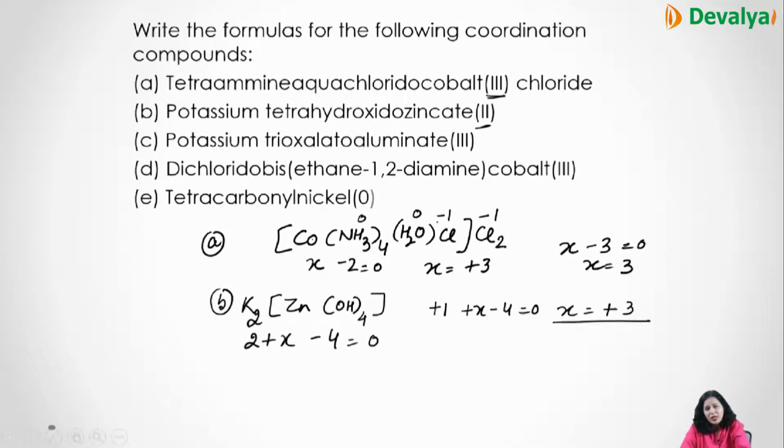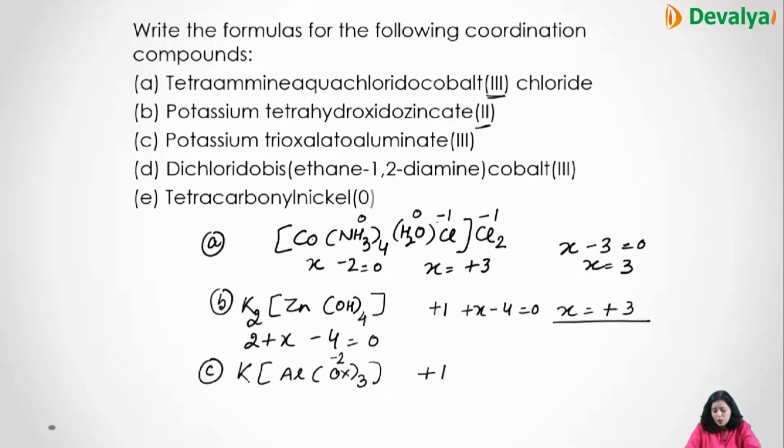Then there is potassium trioxalatoaluminate. Then this is C. Potassium trioxalatoaluminate. Potassium obviously will come here. Aluminate means Al, and trioxalato means ox whole thrice. Aluminate 3. Right? So potassium trioxalatoaluminate. Now if we calculate, this has -2 charge, so +1 + x - 6 = 0. This becomes +5.